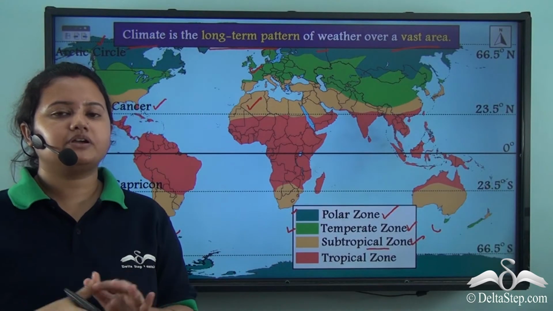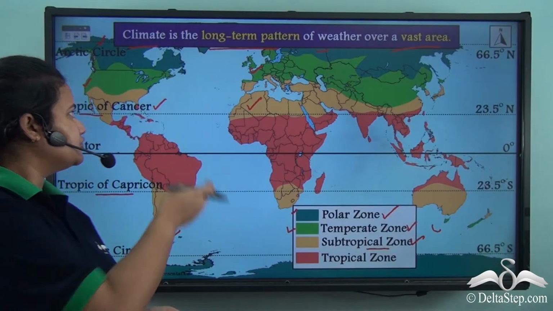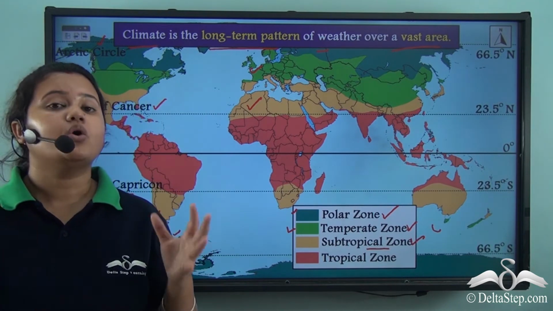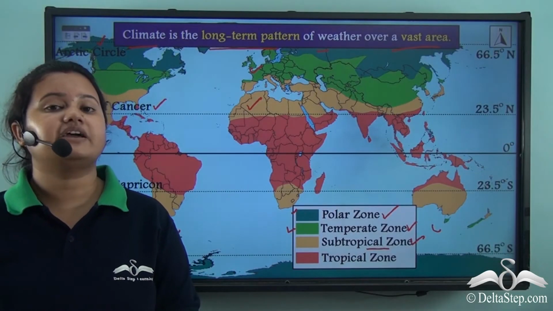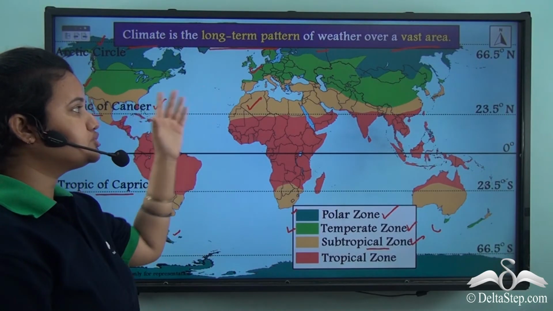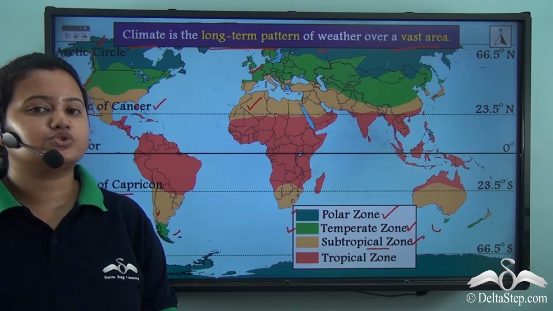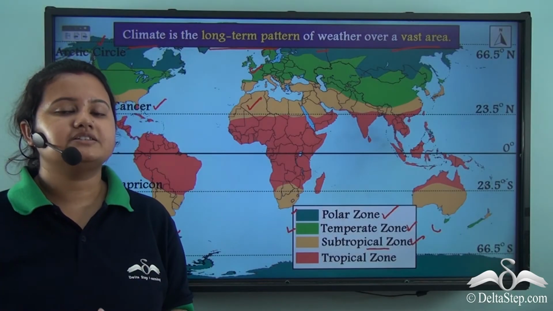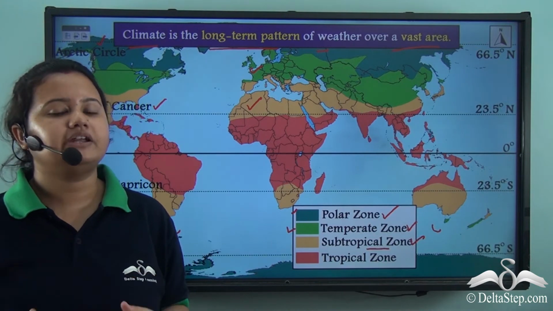Now, subtropical zone usually have dry arid climate because the tropics, that is Tropic of Cancer and Tropic of Capricorn, receives the vertical rays of the sun while the rate of precipitation is very low, and therefore most of the deserts are found in subtropical zone and they usually have arid climate.